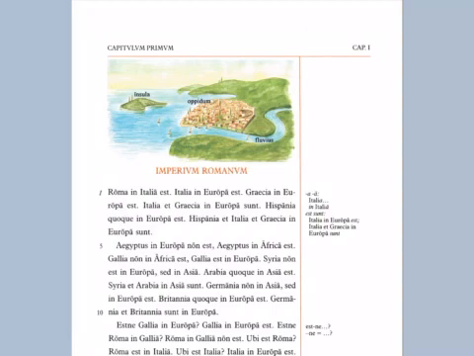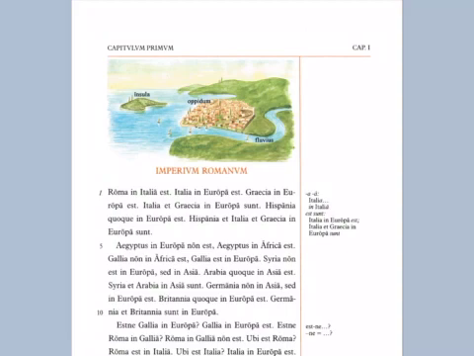Roma in Italia est. You'll notice there's a kind of trill to the R's in Latin. Rome is in Italy. Now notice the word order though. Rome in Italy is, okay? Also notice that Italia here has a long mark or a macron, that is the line above the final A. That means that A is pronounced for twice as long, and the reason is that it's something called the ablative case. Don't worry too much about it yet, but basically it means Italia is the object of the preposition in. Rome is in Italy.